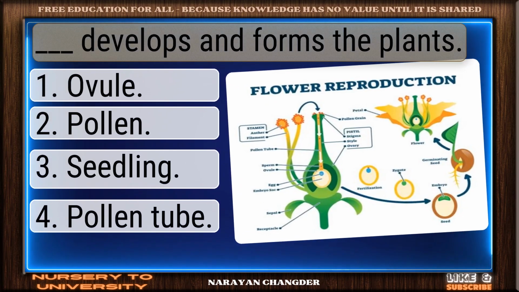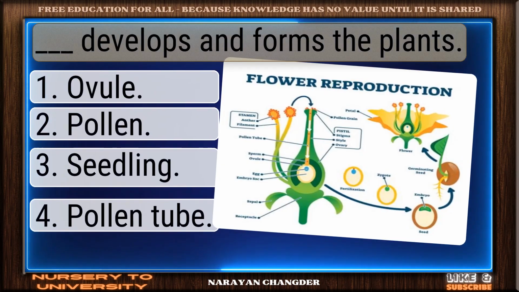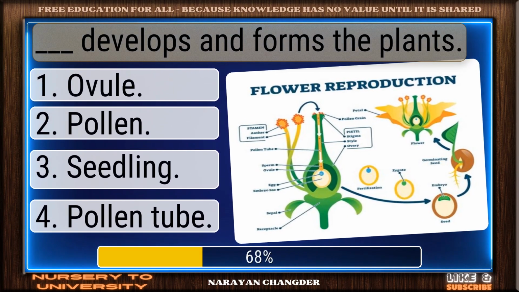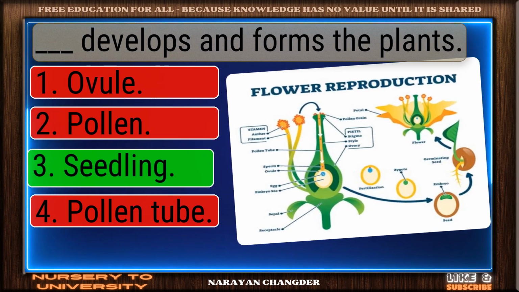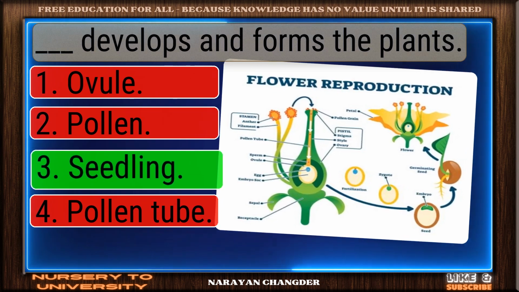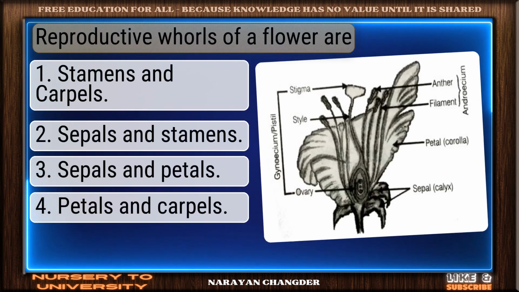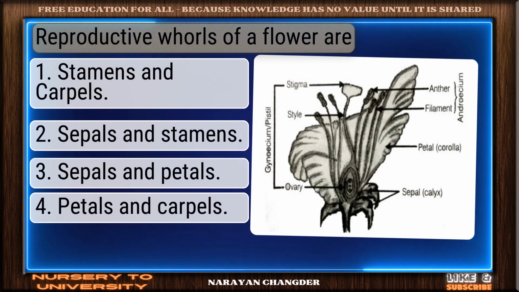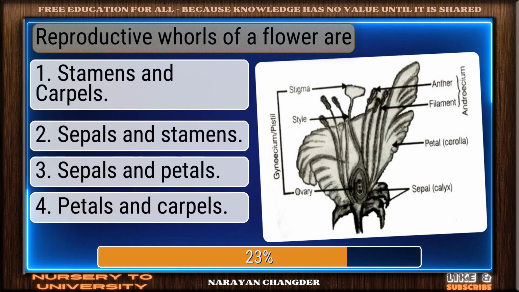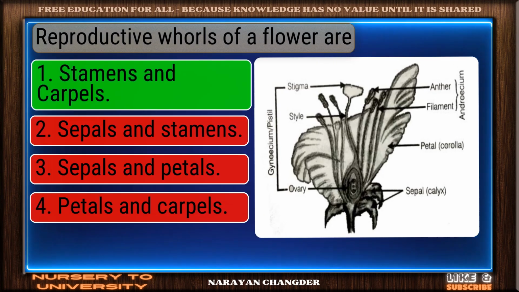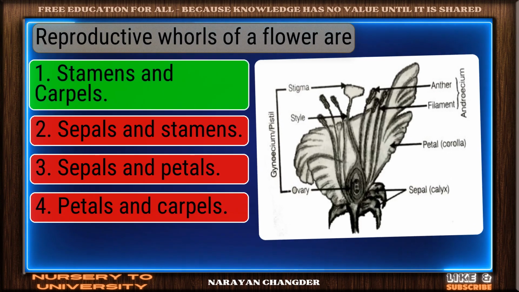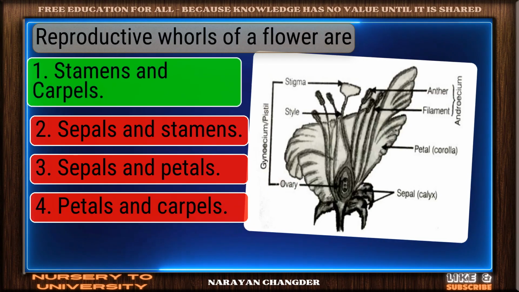Question number 130. Dash develops and forms the plants. Well done. Seedling is the right choice. Question number 131. Reproductive whorls of a flower are? Exactly. Stamens and carpels make sense, and it is right choice.